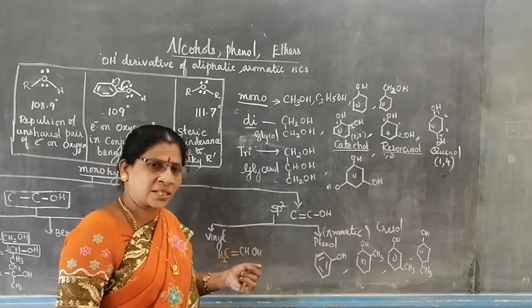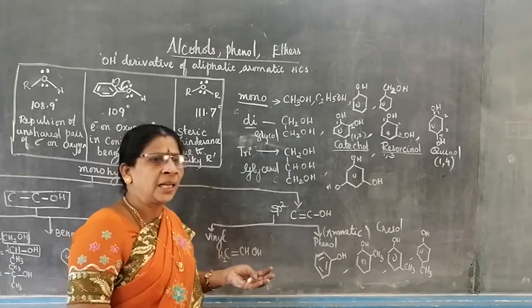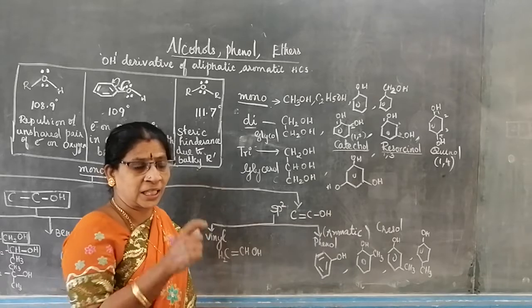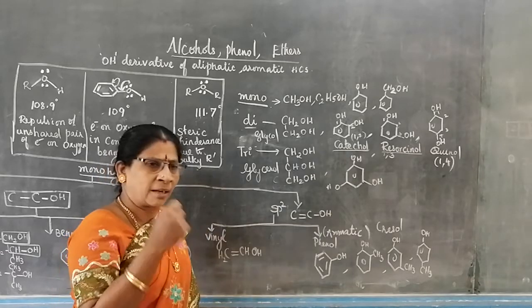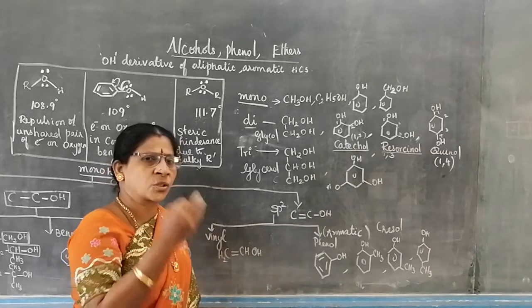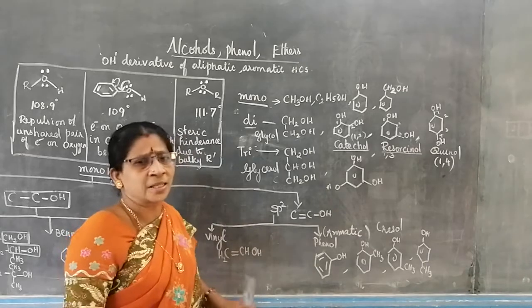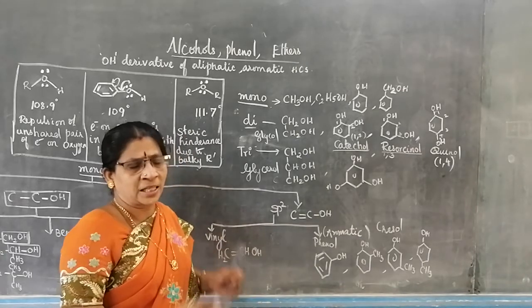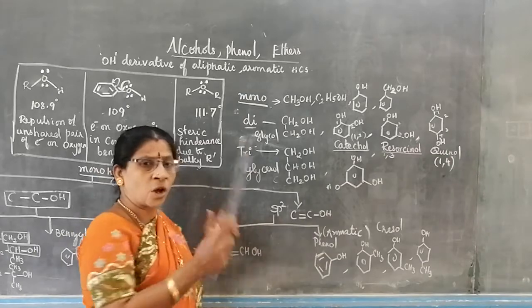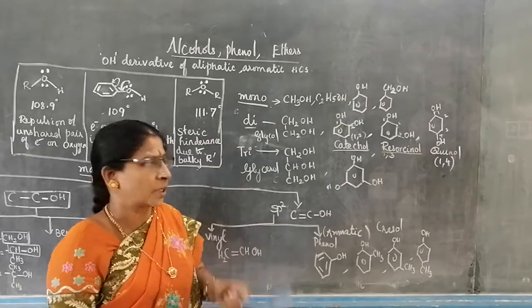Then it is used in textile industry. Even the Benadryl you might have seen, it contains alcohol. So in the drug industry, paint industry, paper industry, cotton, textile industry, in so many industries, this alcohol plays a very important role.